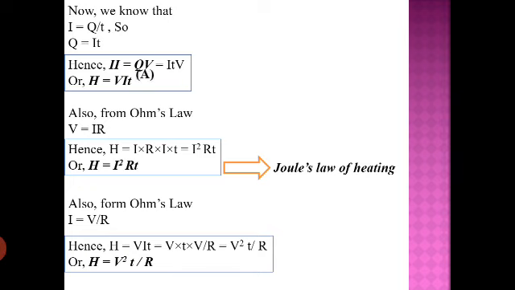So overall we are getting equation A, equation B and equation C, and these are nothing but the equations for the heat produced in a given conductor due to the flow of current. All three different formulas we are getting from the same formula, that is H is equal to QV. So in total we have 4 equations which can help us to calculate the heat in a conductor, and these formulas are used separately in different cases, which we'll understand. I hope this derivation is understood.